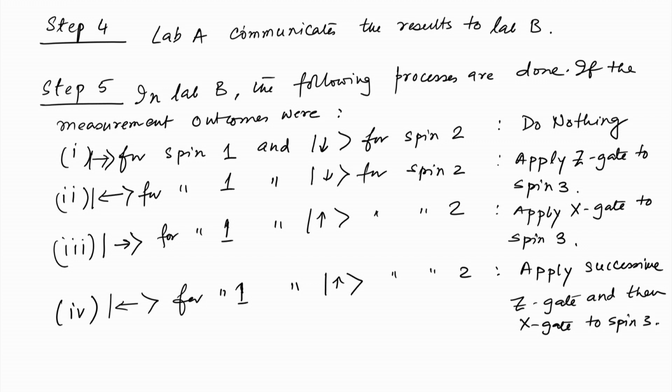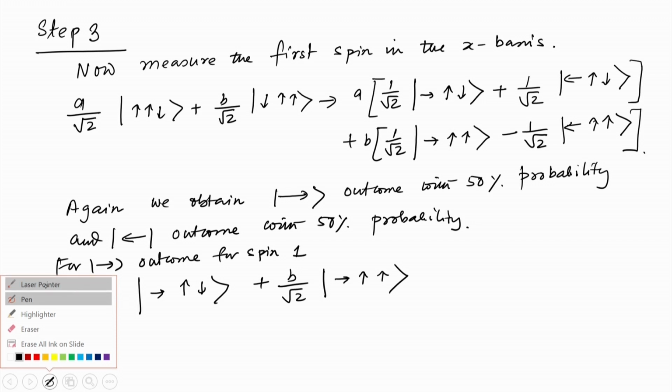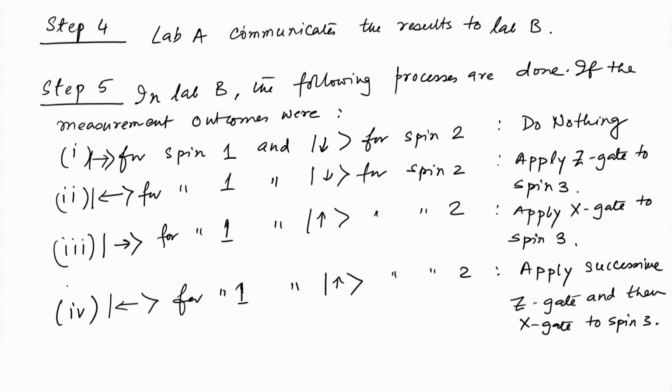Okay. So, if you look at our case, the final state so far is given by this state. So, we have the first spin in the right state and the second spin in the up state.